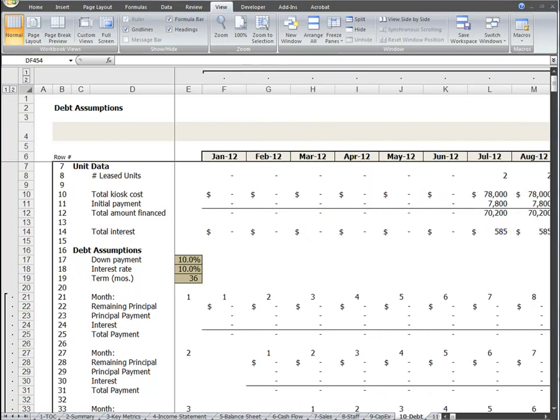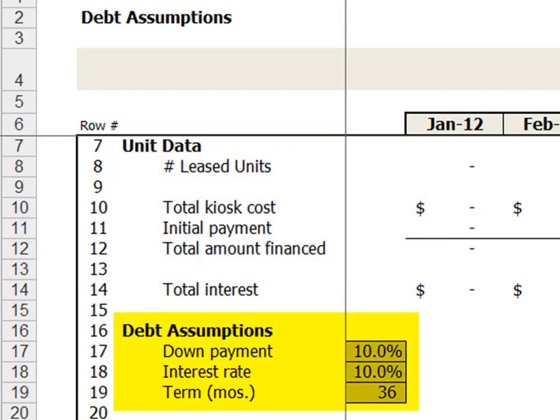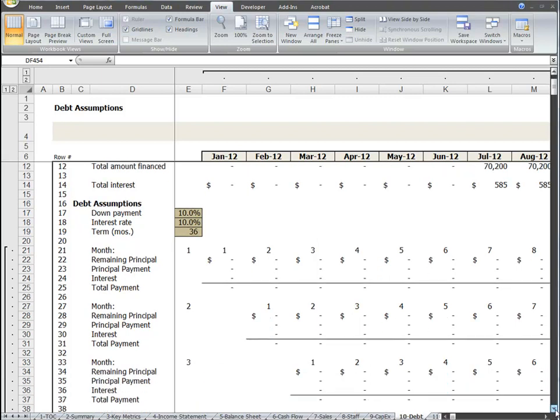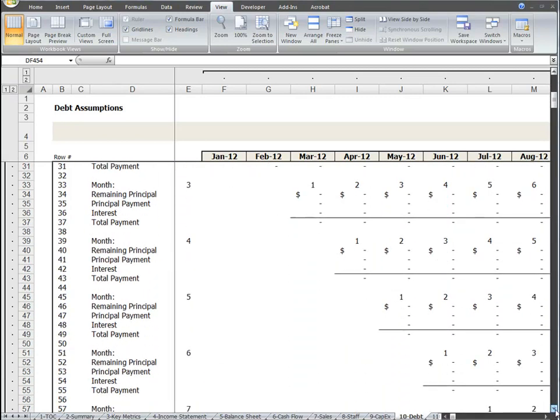First, to orient you to the worksheet layout, we have the unit data of the products we are financing at the top of the page, in this case the company-owned kiosks, followed by the three debt assumptions. Those assumptions are: 1. The amount of the cash down payment made for the purchase of the kiosk, 2. The interest rate of the debt, and 3. The term of the debt, that is the length of the loan. Below those assumptions are the monthly debt tranches required to support the purchase of the kiosks according to our assumptions.